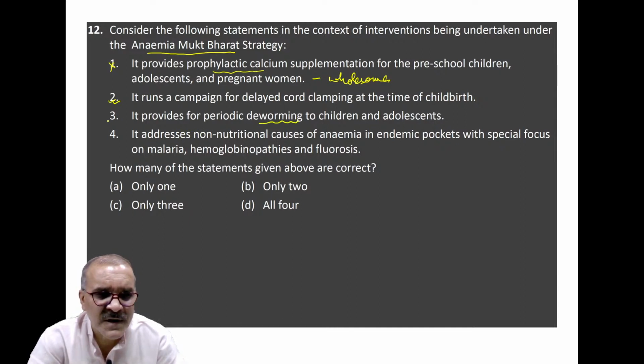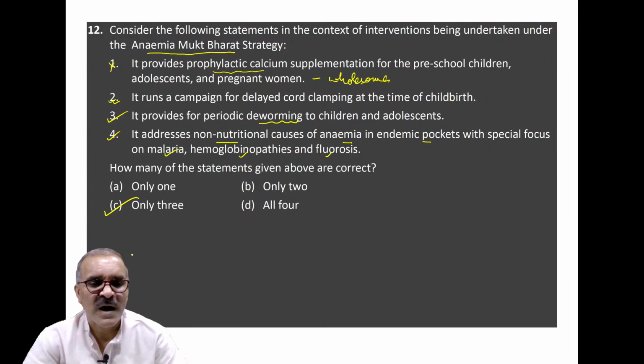It was in news. And coming to the fourth one, it addresses non-nutritional causes of anemia in endemic pockets of the country, with special focus on malaria, hemoglobinopathies, and fluorosis. Yes. So three of the statements are correct. So its answer will be C.